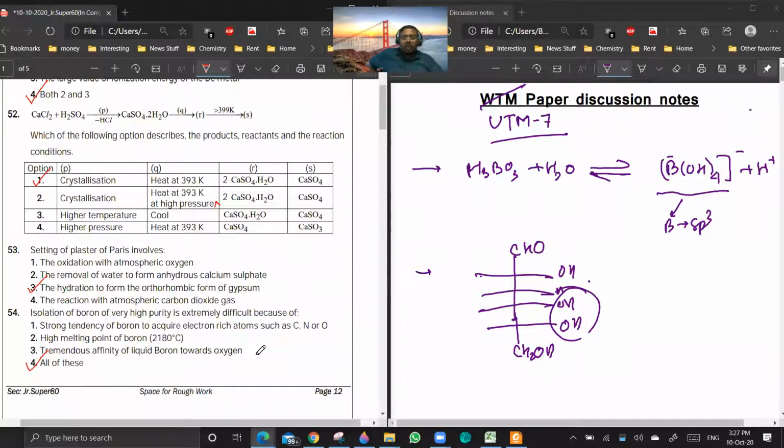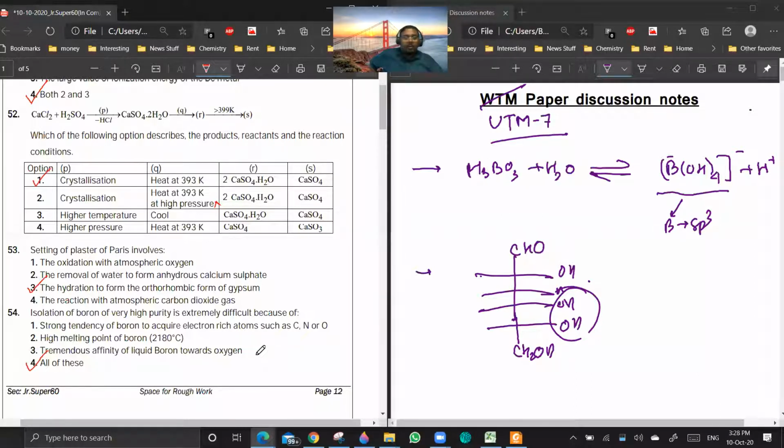So all four are correct. Sir, question 54, fourth and first, could you explain that? Fourth means all of these. Could you explain all the three options? Okay.